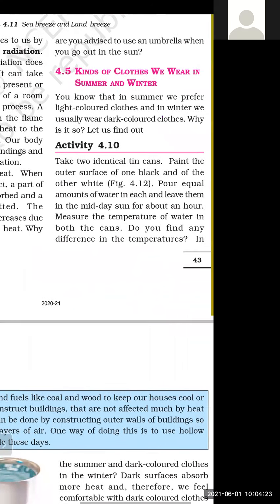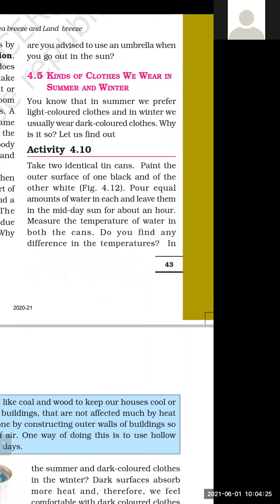What kind of clothes do we wear in summer and winter? We prefer to wear light color clothes in summer and dark color clothes in winter. What is the reason behind that? A simple reason you can remember: light color clothes reflect most of the heat and absorb less heat, so we feel comfortable wearing light color clothes in the summer season.